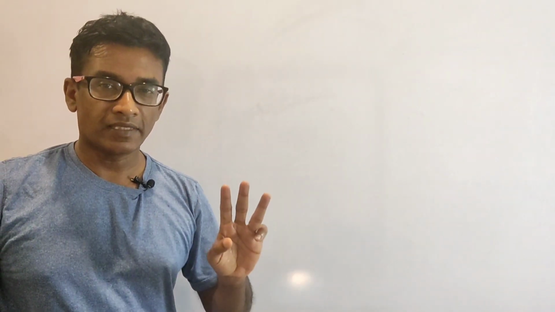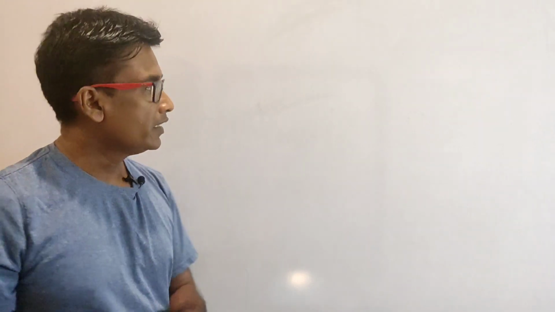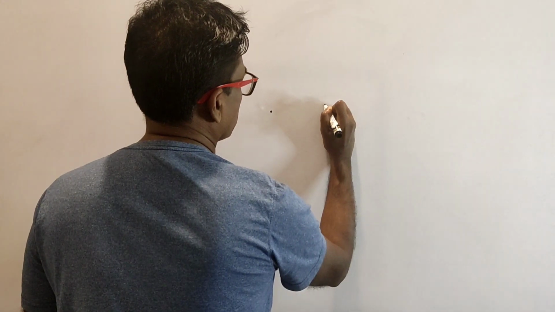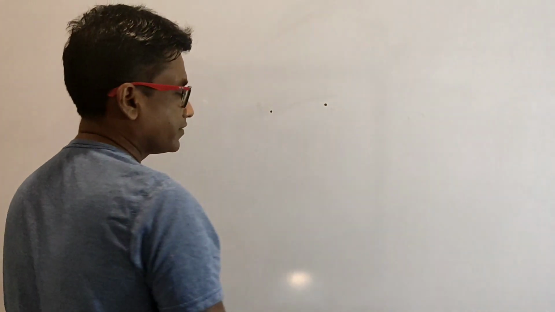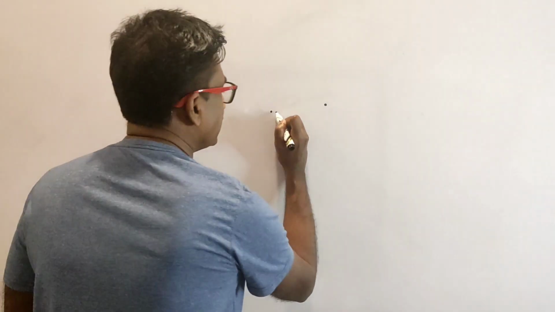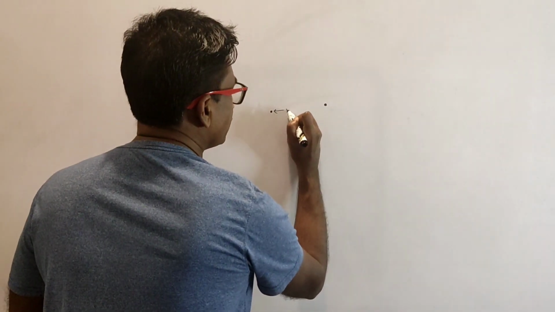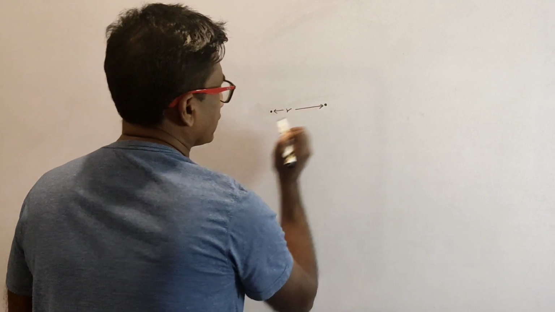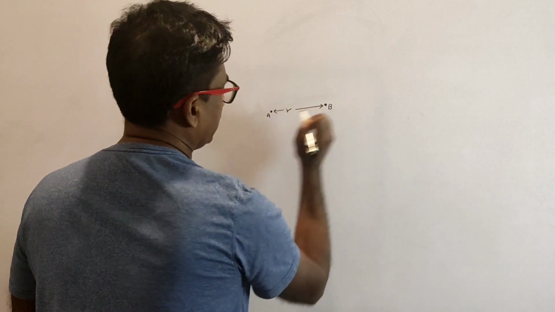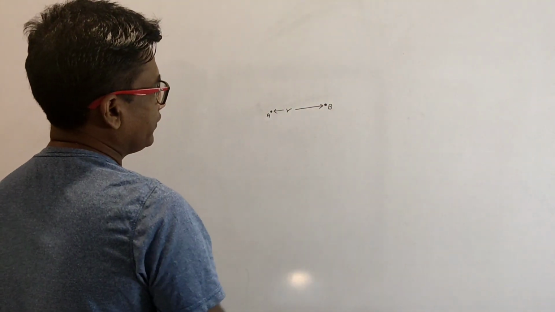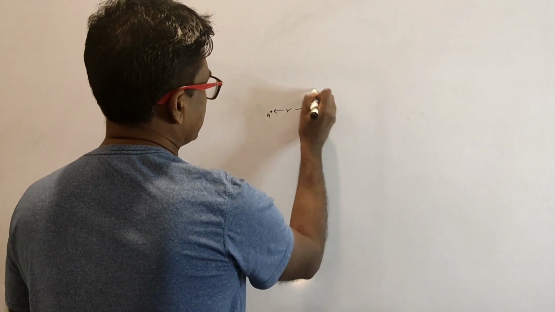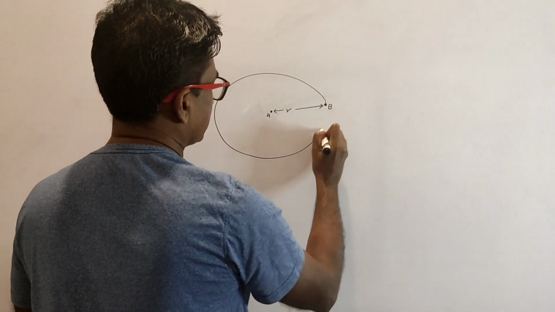The third axiom says, if any 2 points are given, one can construct a circle such that the radius of the circle is the distance between these 2 points. Let's call this point A, let's call this point B. If we take point A as the center of the circle, we can construct a circle like this.